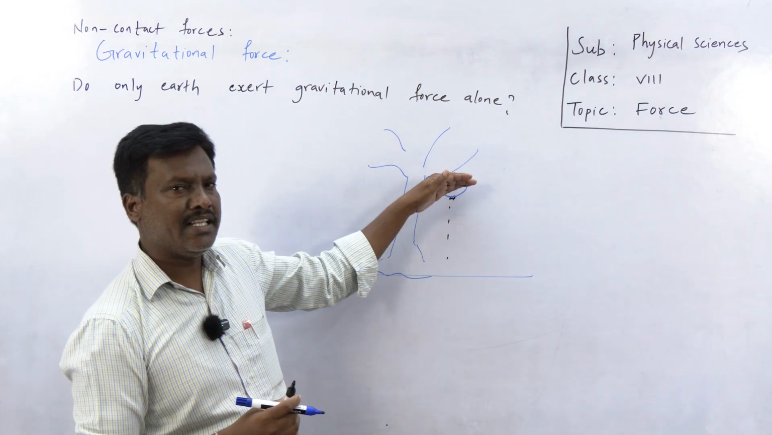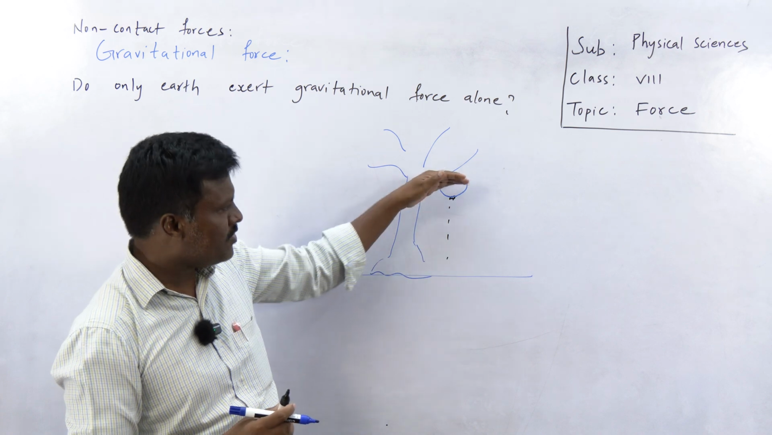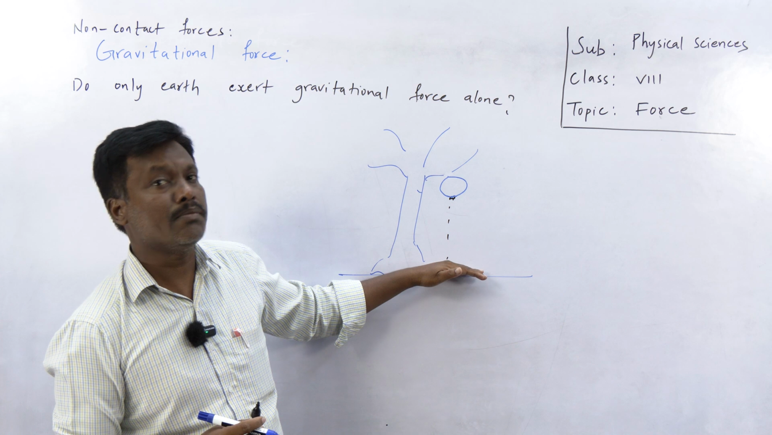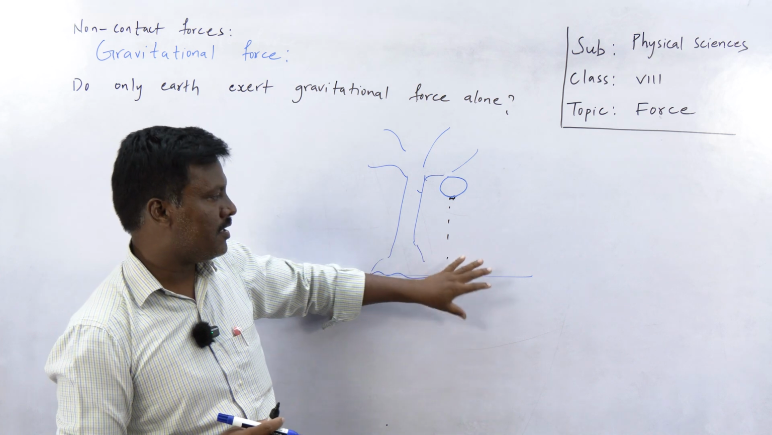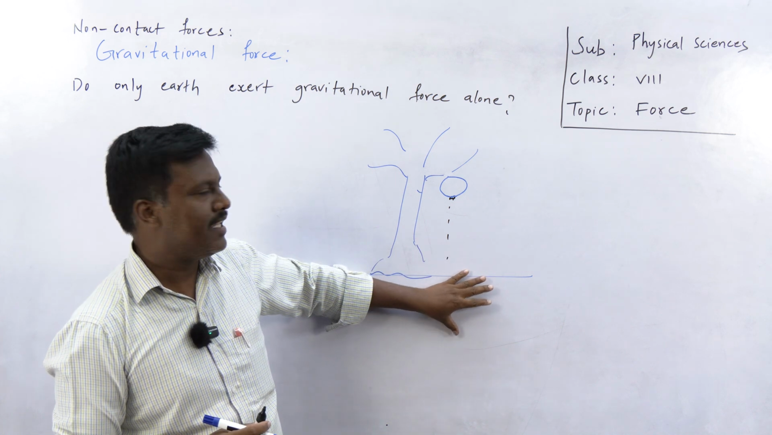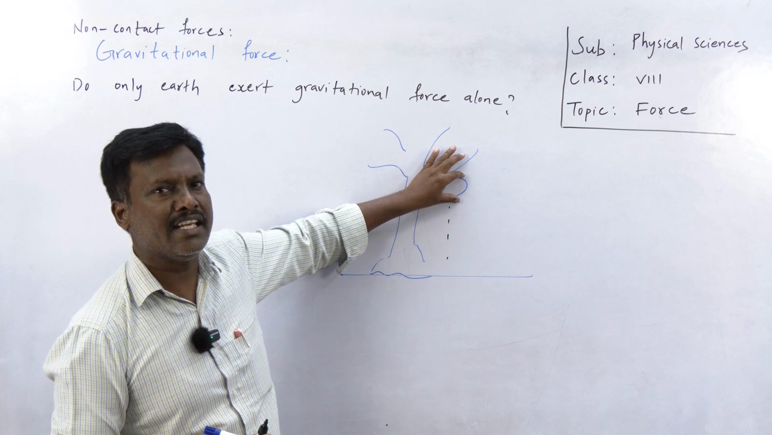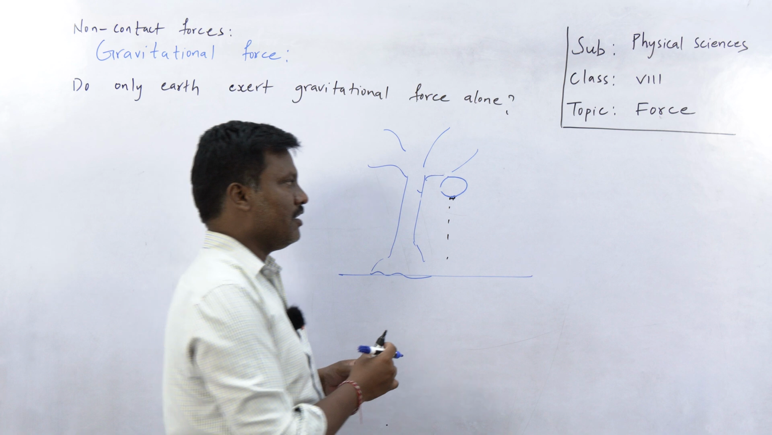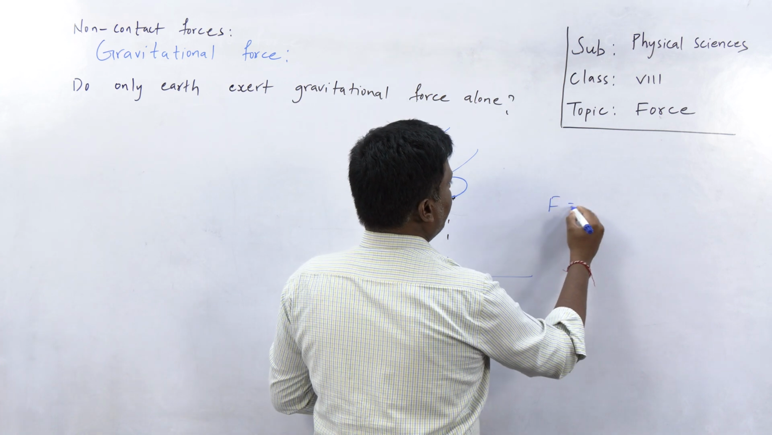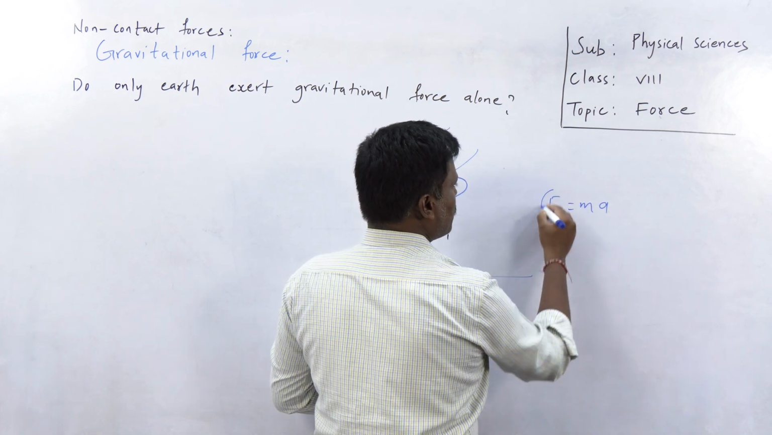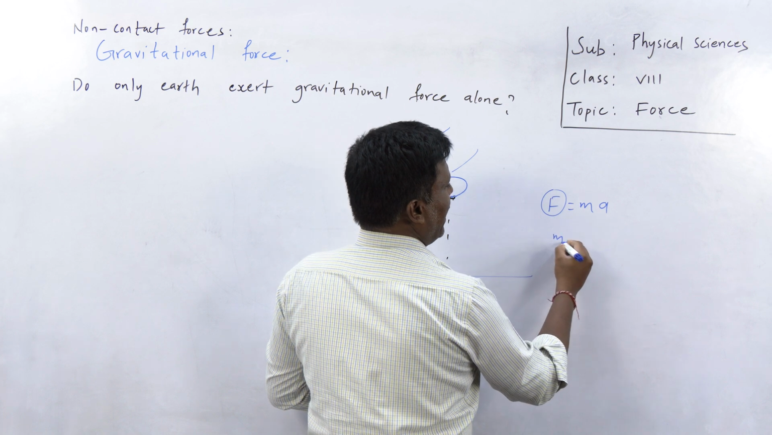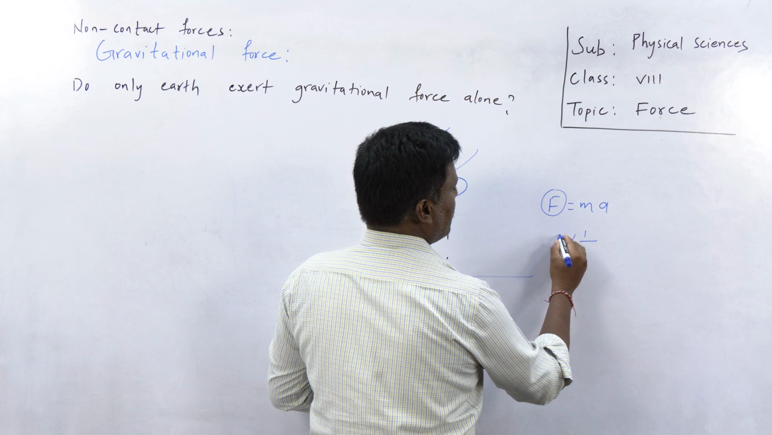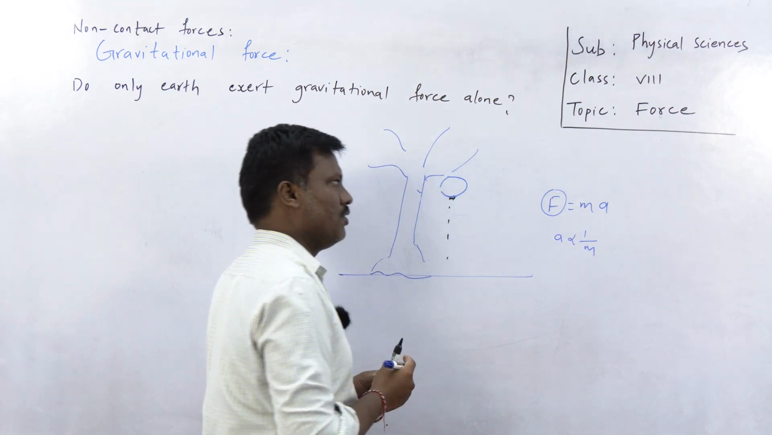The earth is never attracted by the apple? Actually, the apple attracts the earth. The apple also exerts some force on the earth, and the earth also exerts force on the apple. But which one exerts more force? The force exerted by the earth is more than the force exerted by the apple. Even if you consider both forces to be the same, from the equation F equals m a, when force is constant, the mass is inversely proportional to the acceleration, or acceleration is inversely proportional to mass.